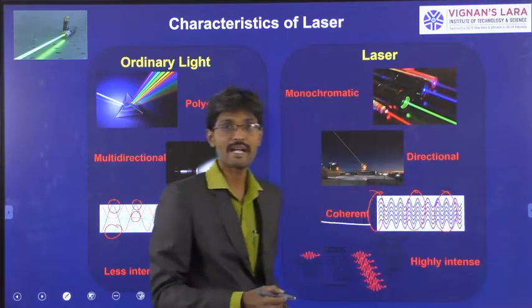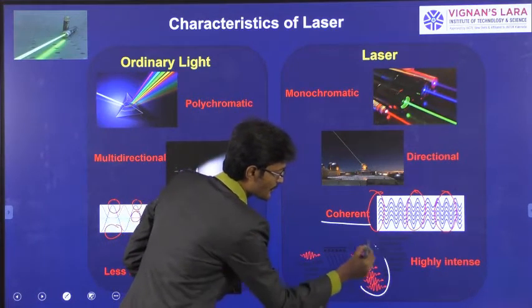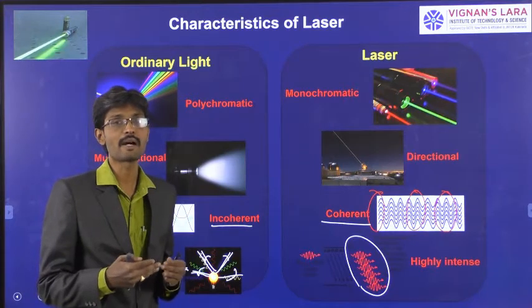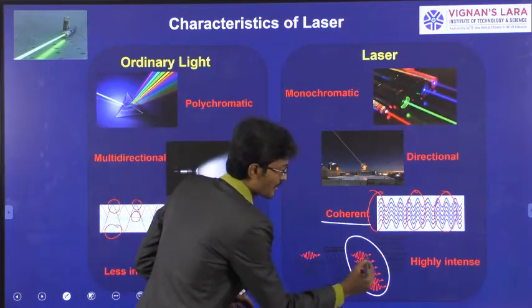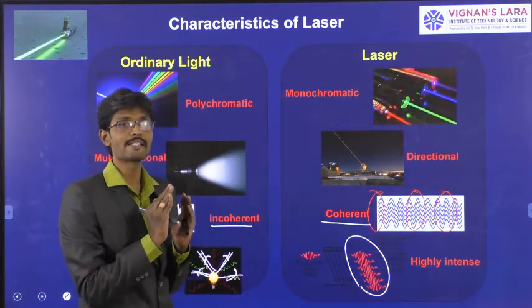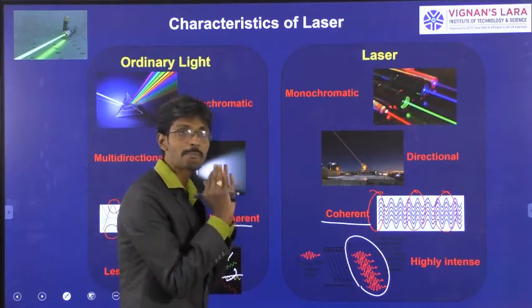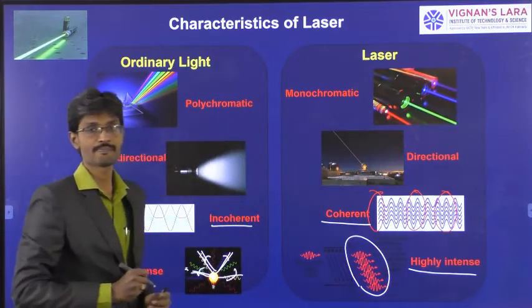If you see the same characteristics in a laser, all the photons emitted by the laser, that means the energy emitted by the laser, travel in the same direction. Therefore the total energy emitted by the laser is restricted to a particular direction, so it seems to be highly intense light.